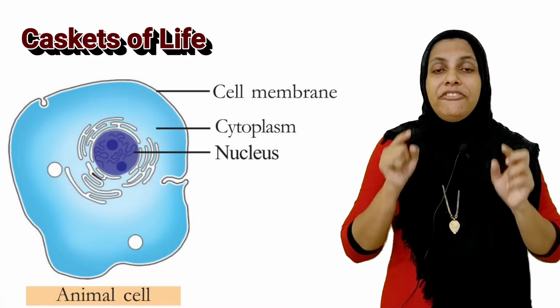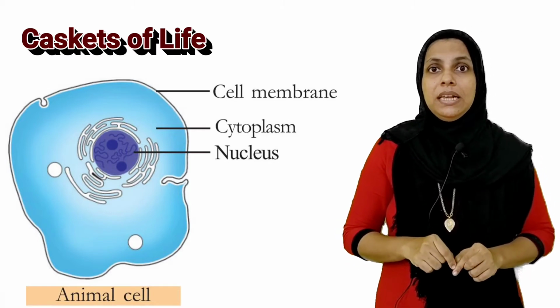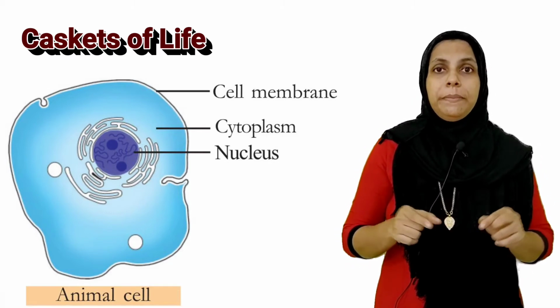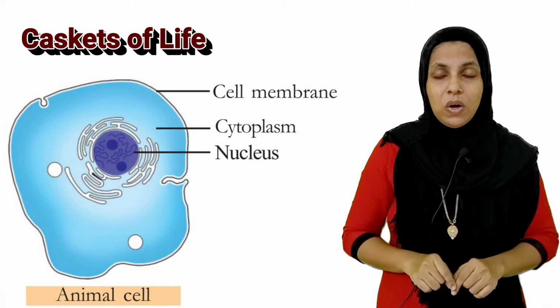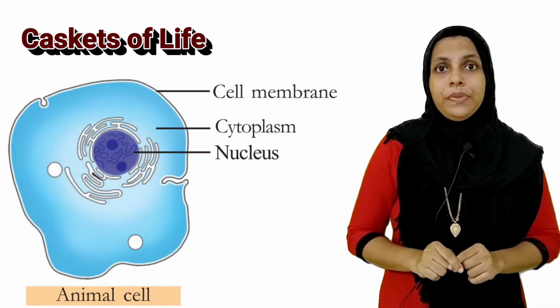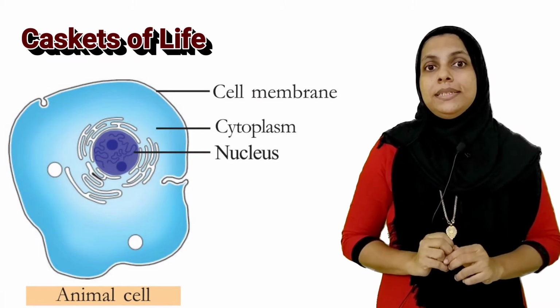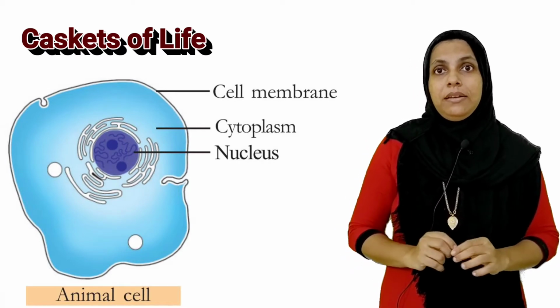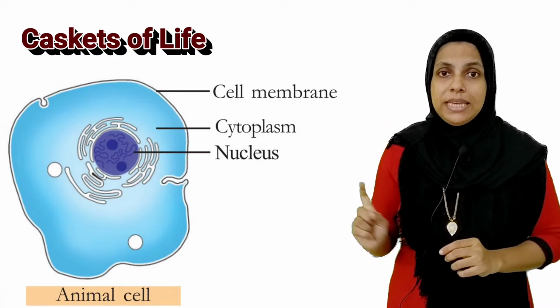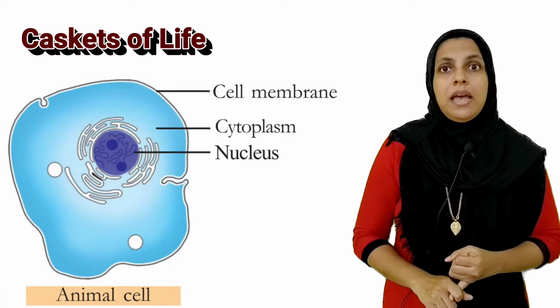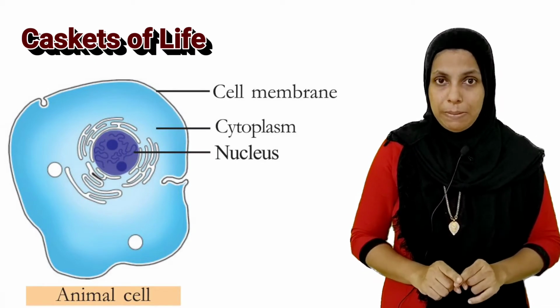The matrix filled inside the cell, cytoplasm. There are three important parts of the animal cell. Which are they? Center of the cell, nucleus. Covering of the cell, cell membrane.